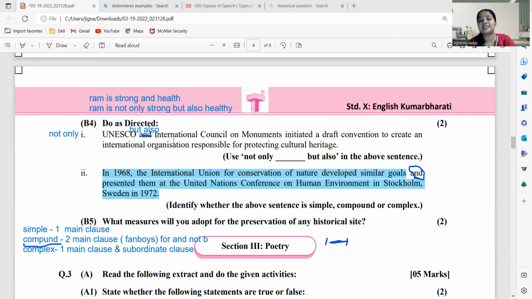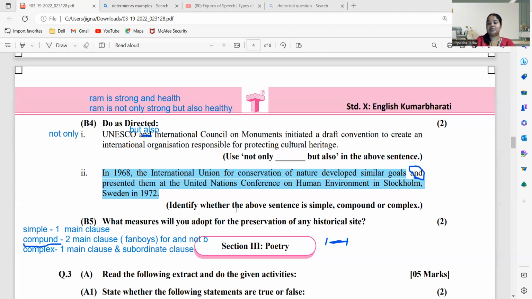So how you write the sentence? Not only UNESCO but also International Council on Monuments initiated a draft convention to create an international organization responsible for protecting cultural heritage. समझा है? तो जहाँ पे भी दो क्वालिटीज आती है तब हम नॉट ओनली एंड बट ऑल्सो यूज करते हैं. तो यहाँ पे यू हैव यूनेस्को एंड इंटरनेशनल काउंसिल. So you are using not only UNESCO but also International Council. Is it clear? Simple. Coming to the next part.